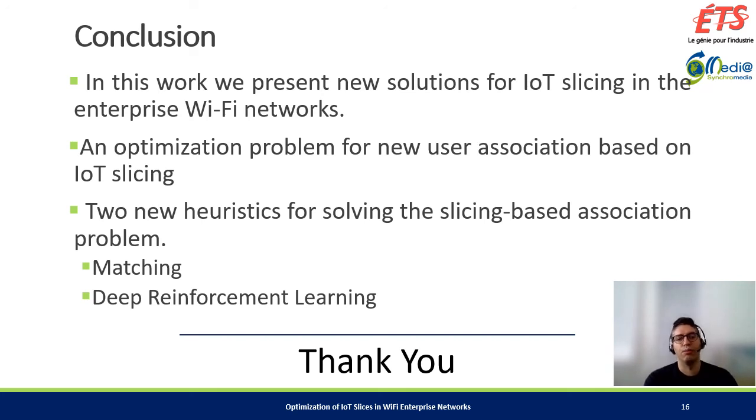We also present a deep reinforcement learning approach for the formulated problem using the proximal policy optimization model. And our results show that the proposed solutions are performing as planned and they can meet our system requirements.